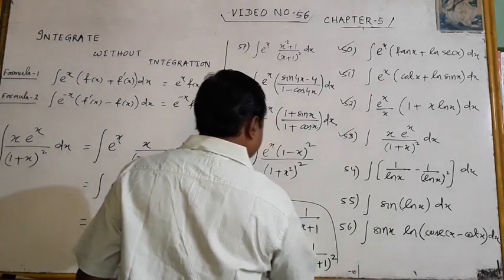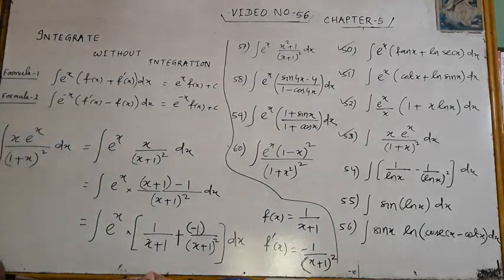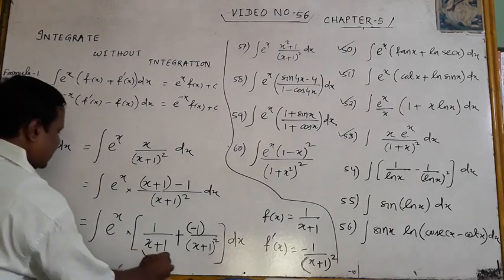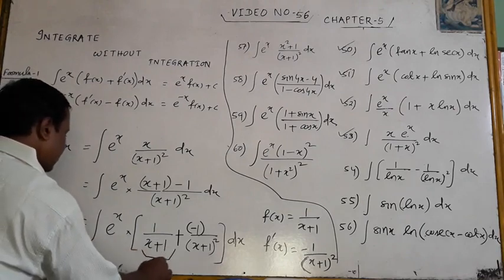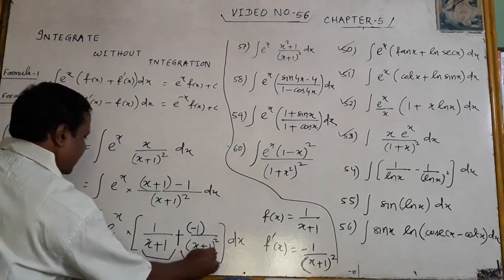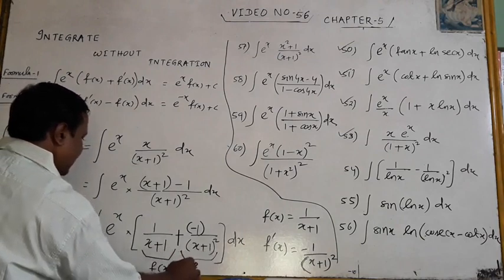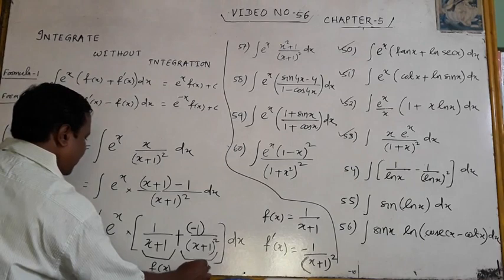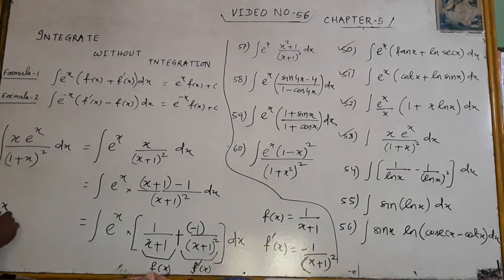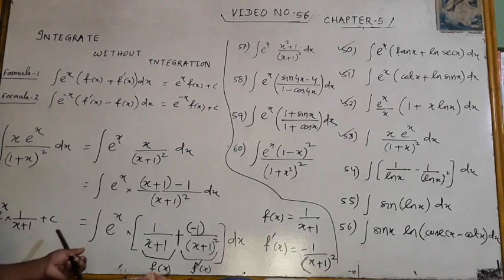Now this is your f(x), this is f'(x). And the answer is what? The answer is e to the power x, this is f(x). And answer is what? e to the power x f(x) means 1 by x plus 1, plus c. Okay? Very interesting problem.